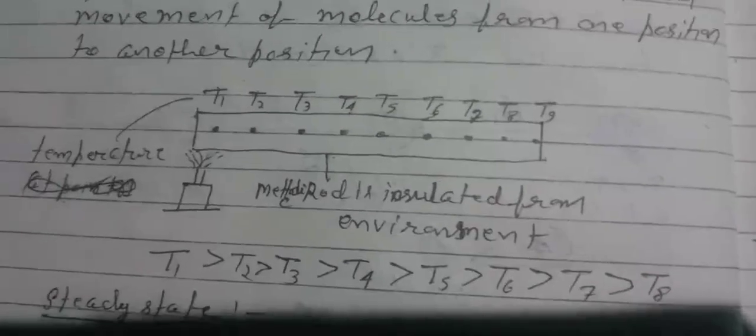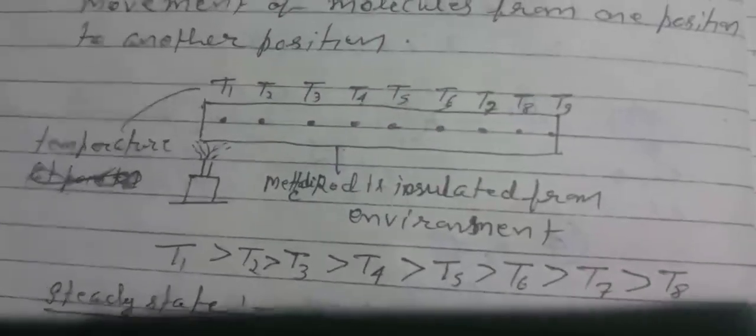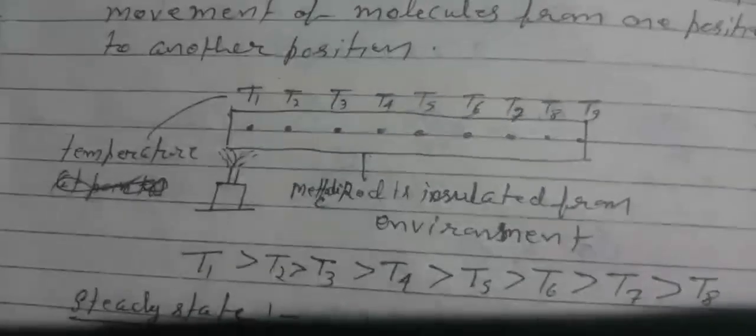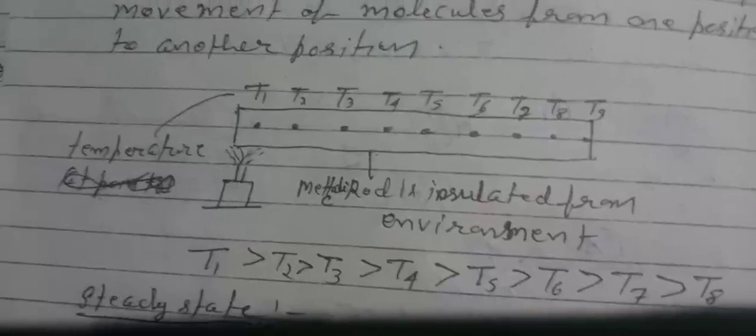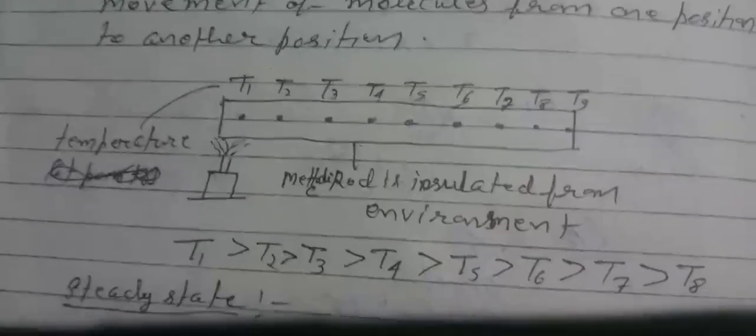Consider a rod heated by a furnace, and we see in the figure that every different point of the rod is at a different temperature, that is T1, T2, T3, T4, T5, T6 and so on.